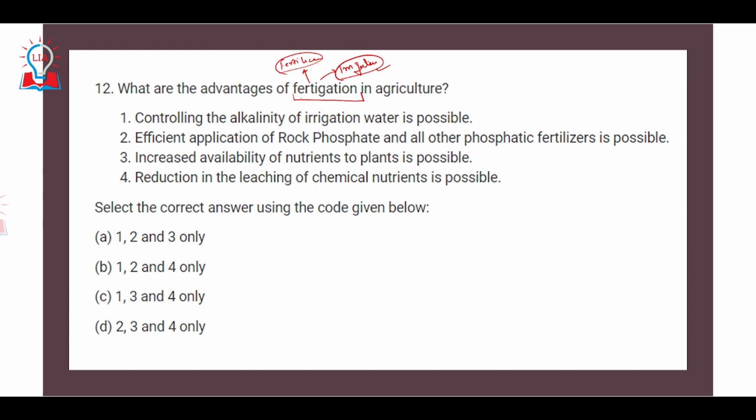So what is the advantage of mixing fertilizer and water and carrying out the practice of fertigation? First is controlling the alkalinity of irrigation water is possible. Second is efficient application of rock phosphate and all other phosphatic fertilizers is possible. Third is increased availability of nutrients to plant is possible. And fourth is reduction in the leaching of chemical nutrients is possible. So in this question, the correct option is C, 1, 3, and 4 only.